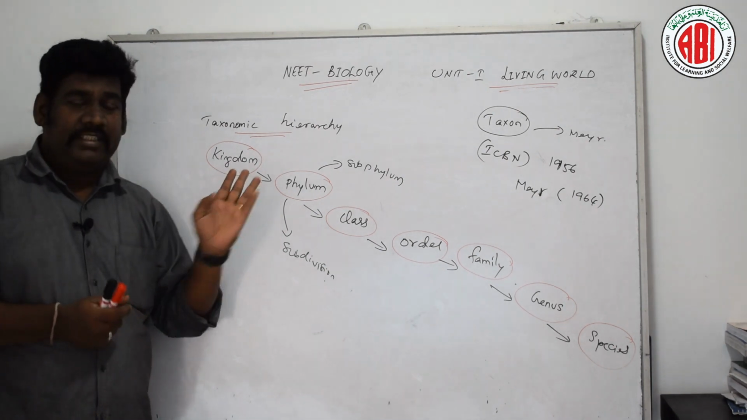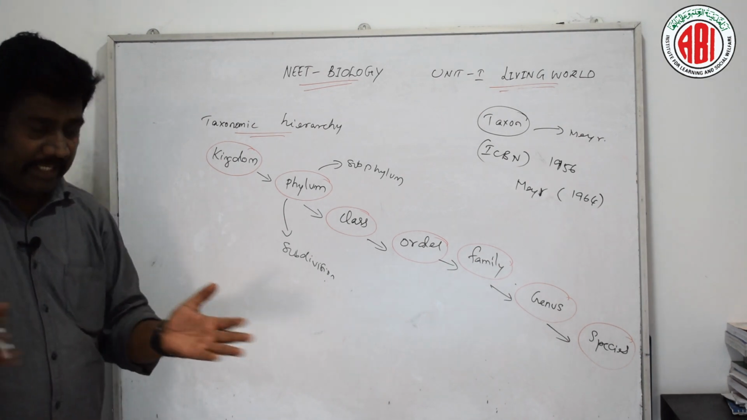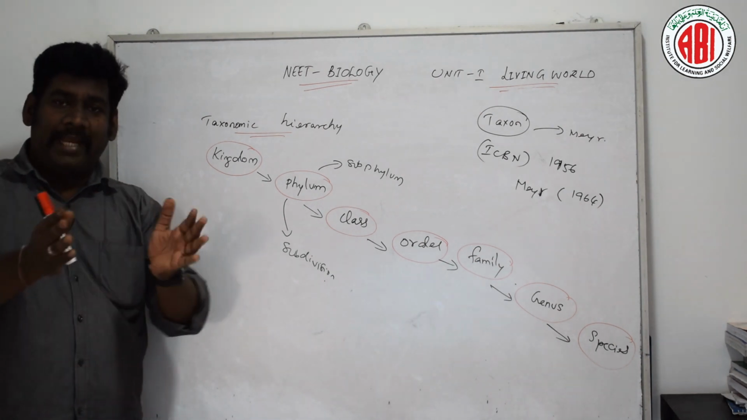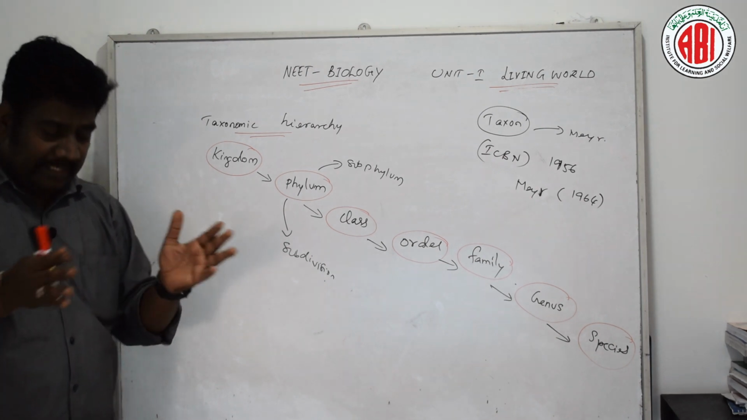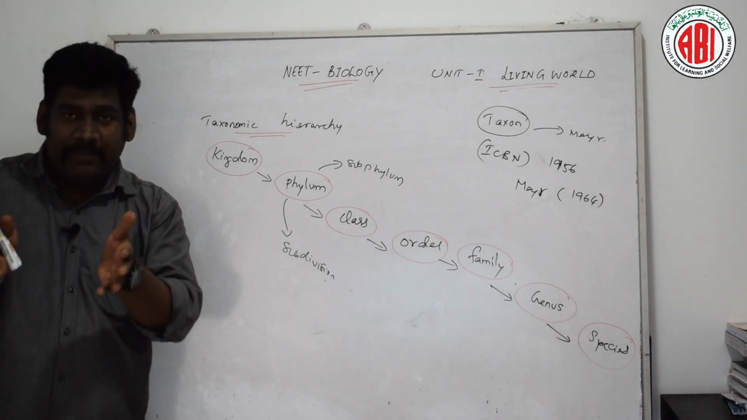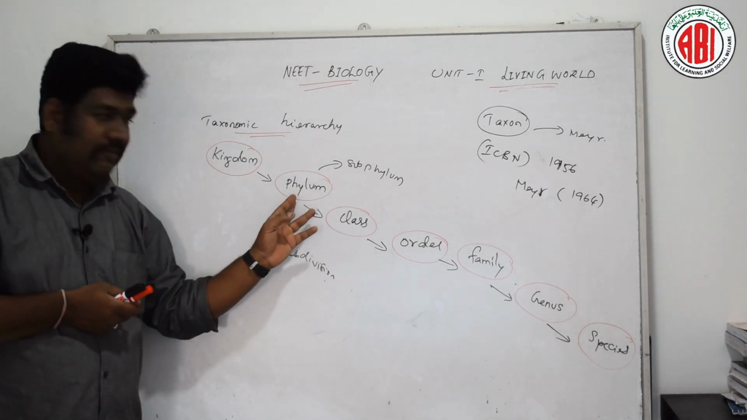Kingdom is the highest category. It includes the plant kingdom and animal kingdom, for example. All the plants come under the plant kingdom or Plantae, and all the animals come under Animalia or the animal kingdom. And the next one is division or phylum.